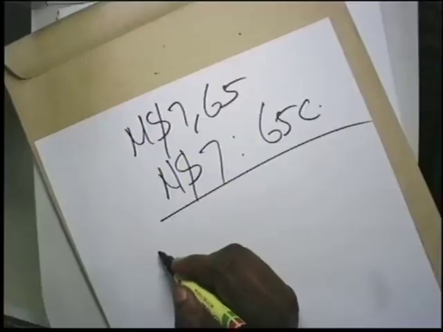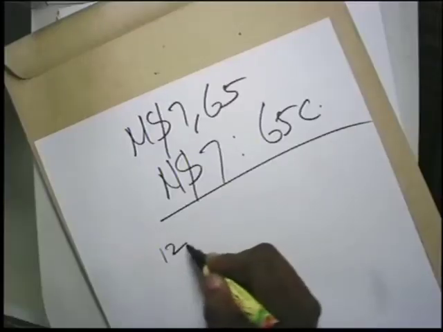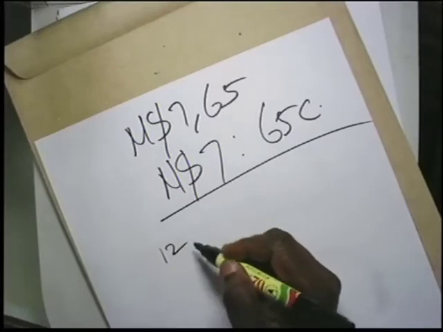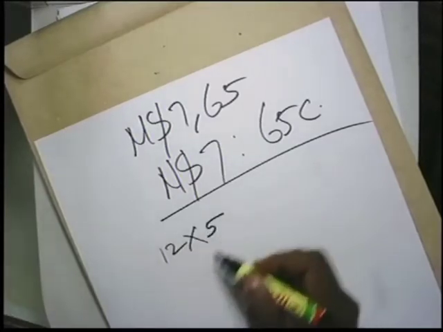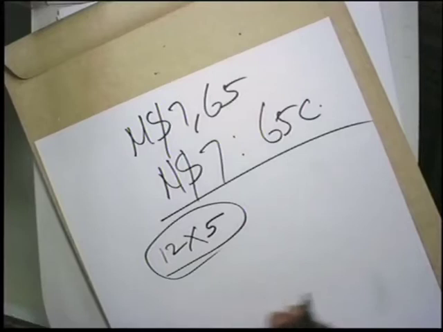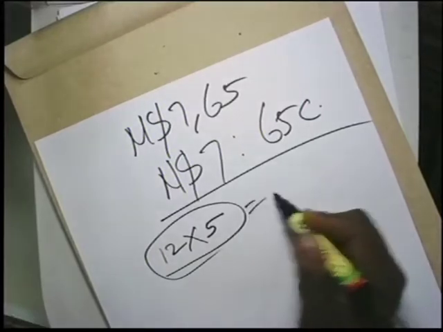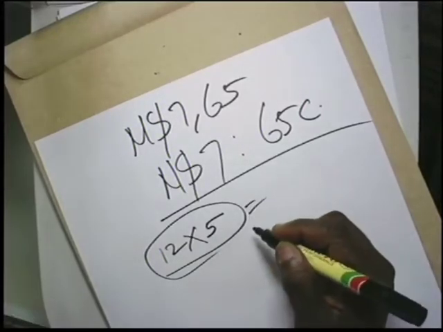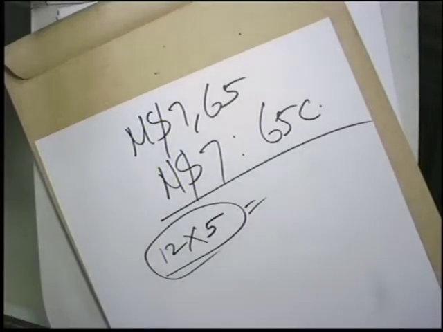Let's look at this again. If I ask you to work out the product, what is the product of 12 by 5? Don't disturb yourself much about this. I'm just talking about the multiplication. I just made it to be product. I hope this one is not much of a problem.